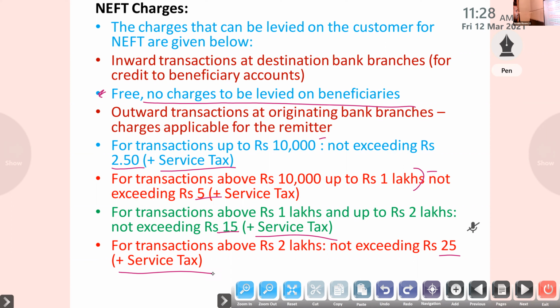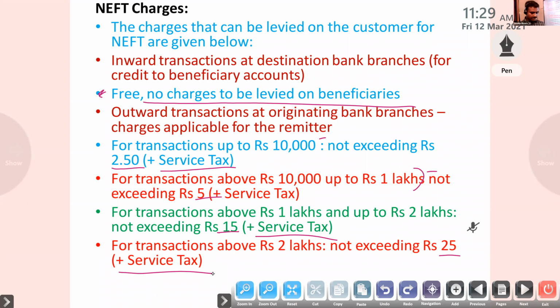Okay. So up to 10,000 rupees 2.5, 10,000 to 1 lakh 5 plus service tax, 1 lakh to 2 lakh rupees 15 plus service tax. For transactions above 2 lakh, 25 plus service tax. So these are the charges they are taking from the remitter.